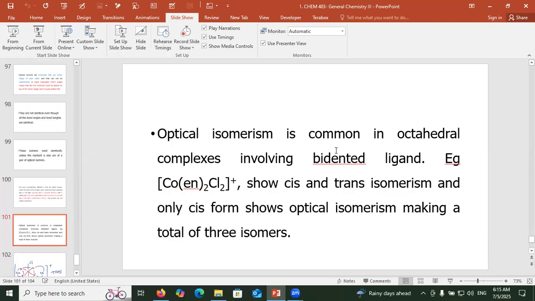Optical isomerism is common in octahedral complexes involving bidentate ligands. For example, a complex showing cis and trans isomerism, where only the cis form shows optical isomerism, making a total of 3 isomers.